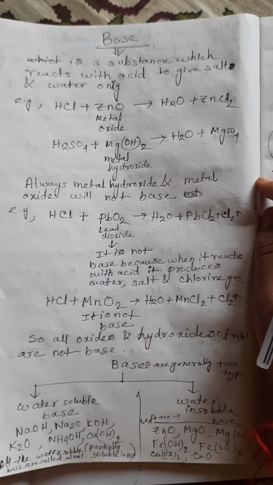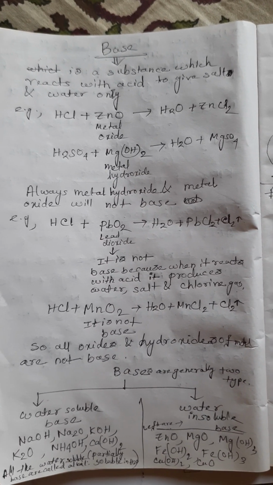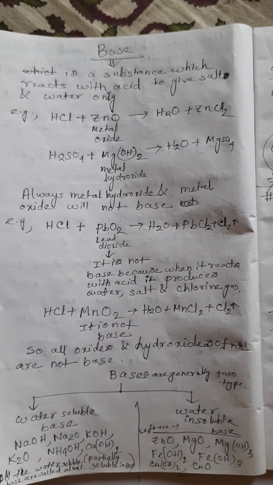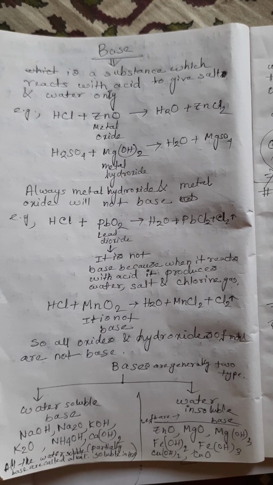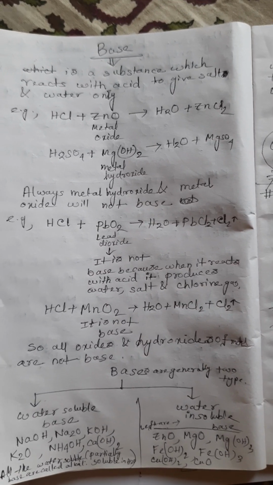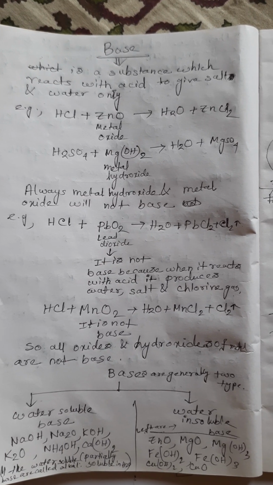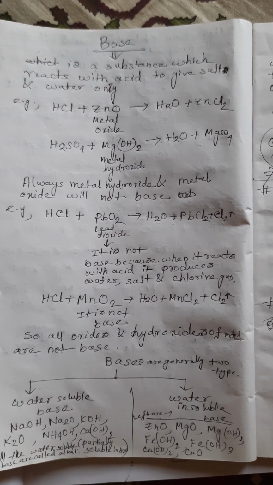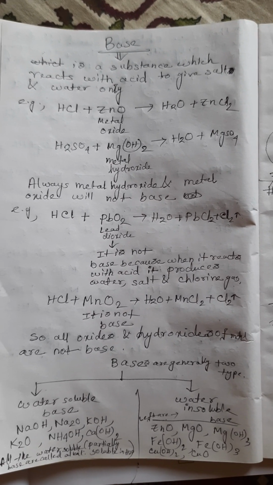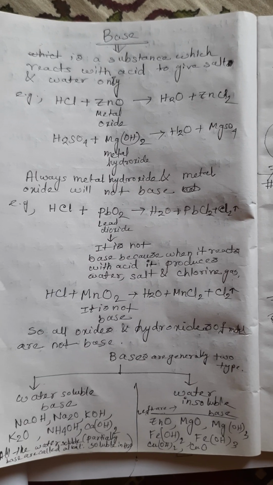Okay. Now, what is base? Base is a substance which reacts with acid to give only salt and water. In the previous class I already said that base is one type of metal hydroxide and metal oxide. It is true, but it is not exactly true. The exact definition is: base is a substance which reacts with acid to give salt and water only.